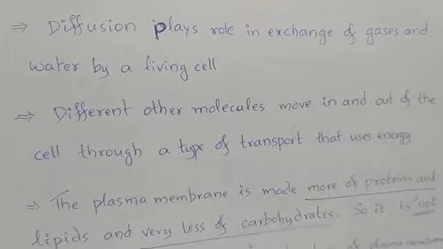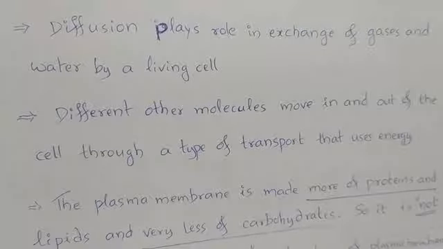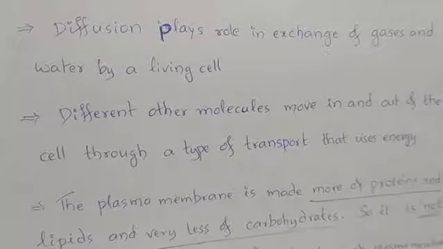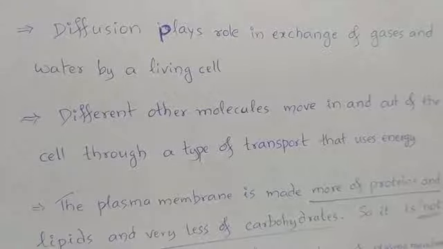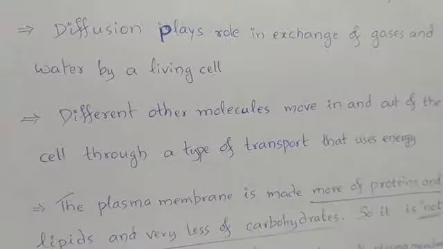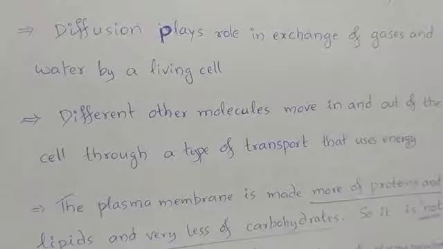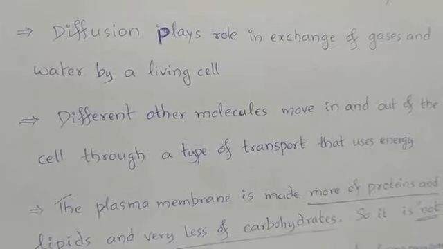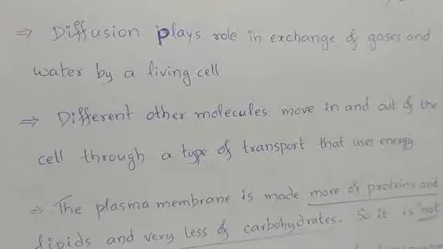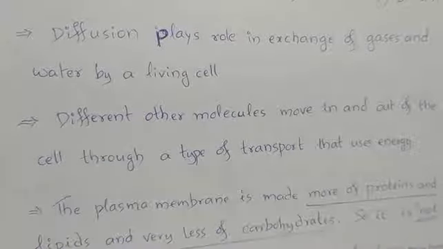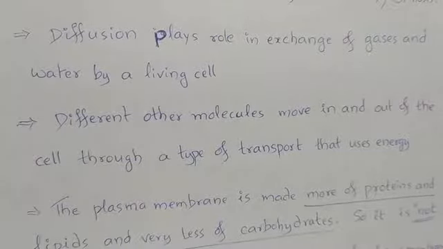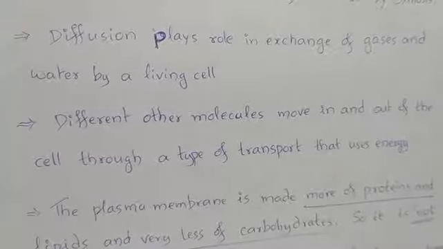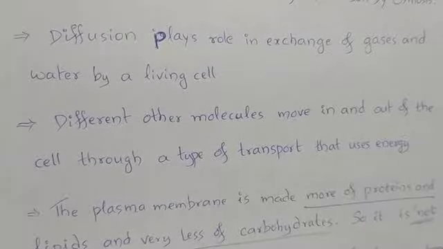Exchange of gases occurs by means of diffusion, and movement of water across the cell membrane occurs by means of diffusion. Movement of water through the plasma membrane by diffusion is known as osmosis. So diffusion plays a role in the exchange of gases and water by a living cell. So water and gases are moving across the cell by means of diffusion.